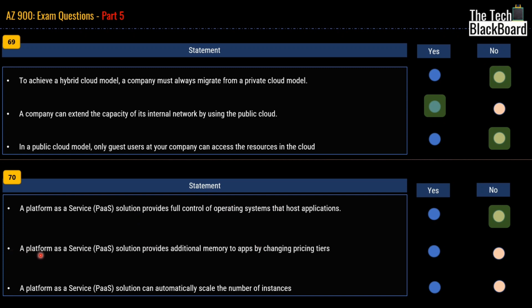The second statement says platform as a service solution provides additional memory to apps by changing pricing tier. Before answering this statement, I would like to read the third statement as well. A platform as a service solution can automatically scale the number of instances. Now, to answer both of these statements, I will take you to the Microsoft site.